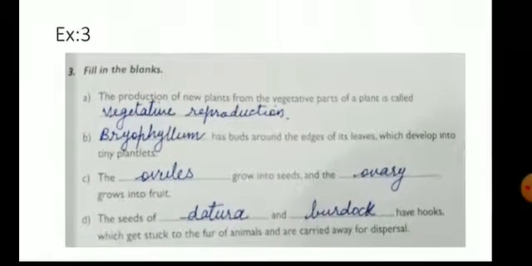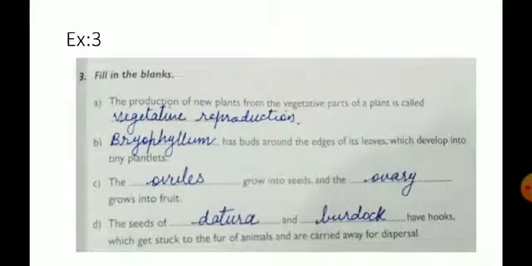Do all these exercises, exercise 1, 2 and 3, in the textbook and also in the copy.